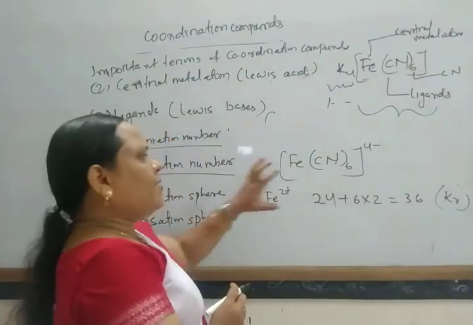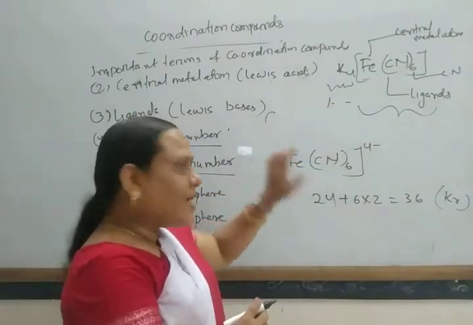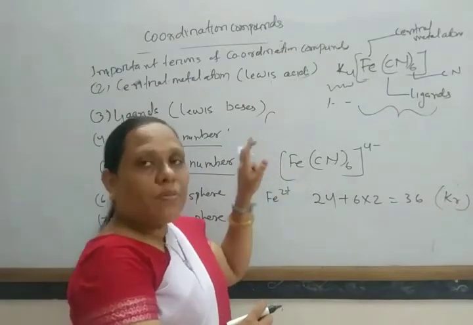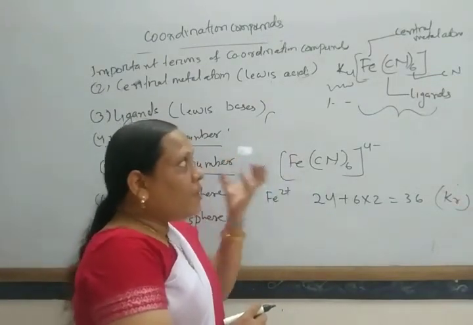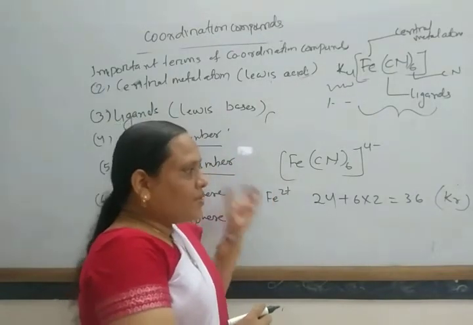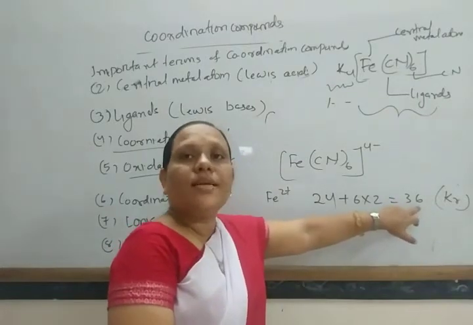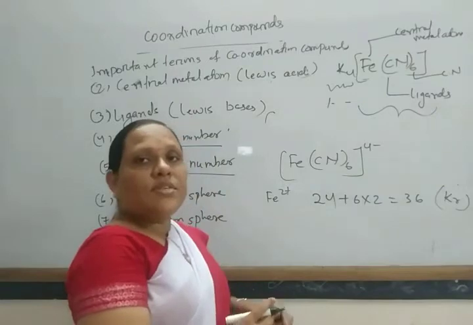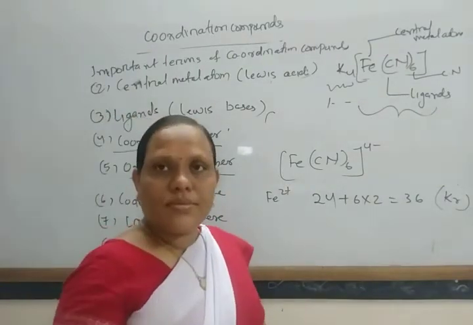Whether it forms 6, or 5, or 7 bonds is governed by the effective atomic number. So in the formation of complex compounds, the central atom forms that many coordinate bonds so that the total electrons becomes equal or nearly equal to the electronic configuration of the next inert gas. Okay, so these are some terms of coordination compounds.